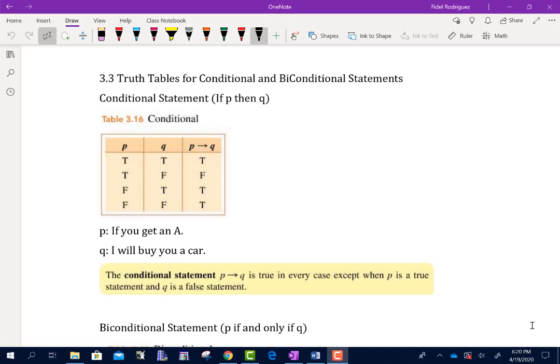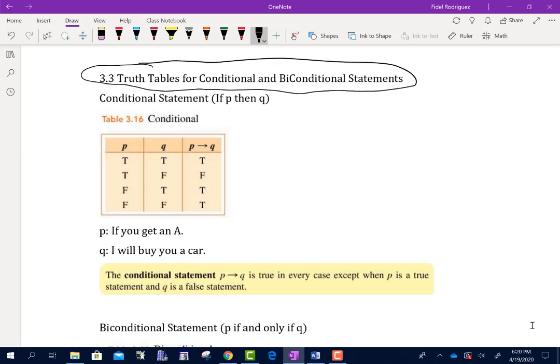So section 3.3 talks about truth tables for what we're going to call conditional and biconditional statements, okay? So the first thing we have is something that we call a conditional statement. A conditional statement, obviously, means that there is a condition, right? It says if P, then Q.